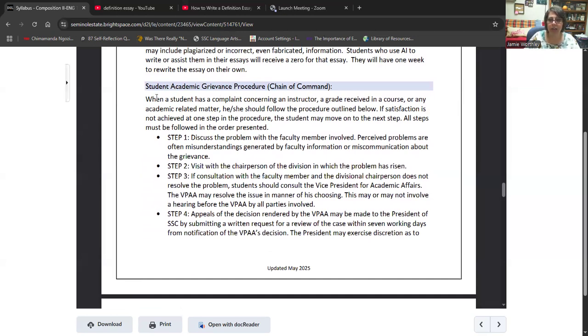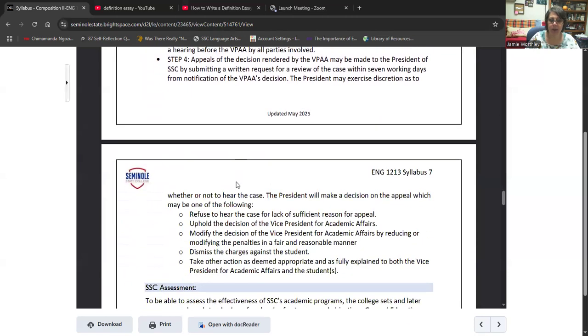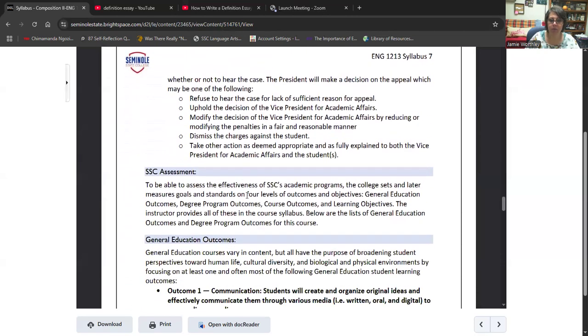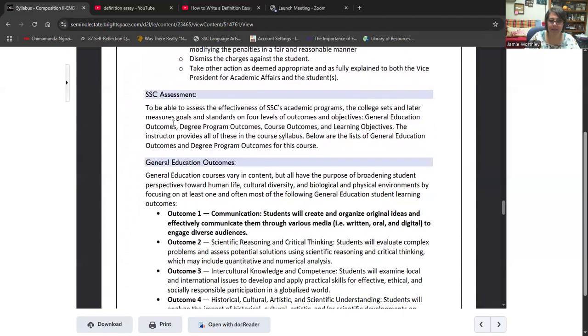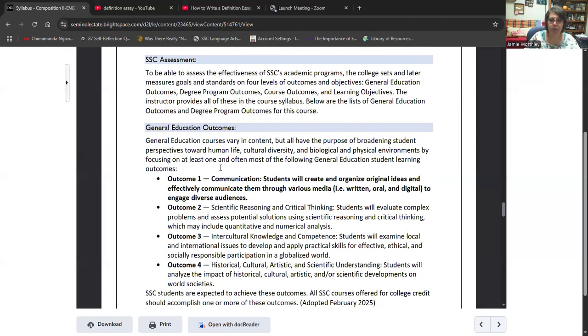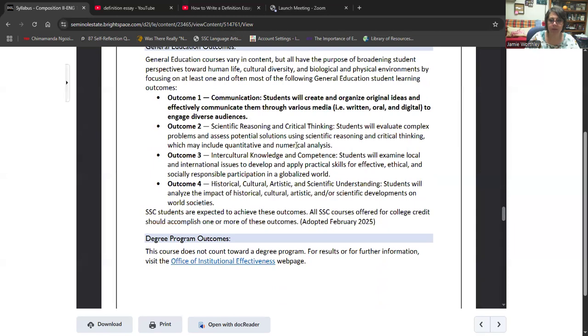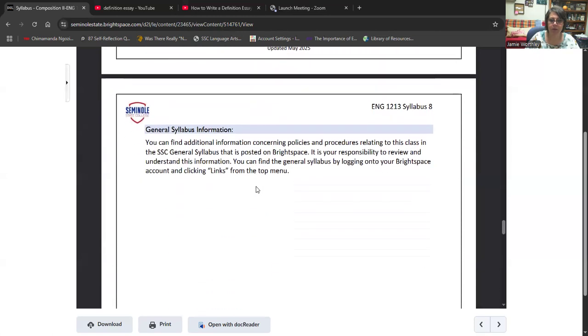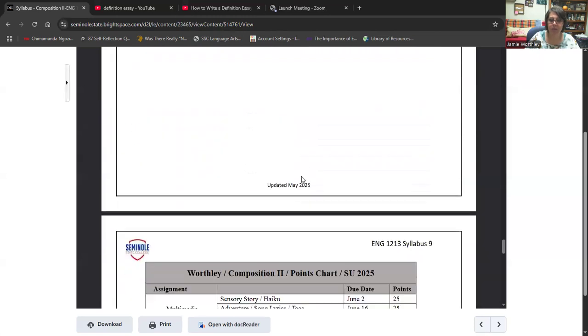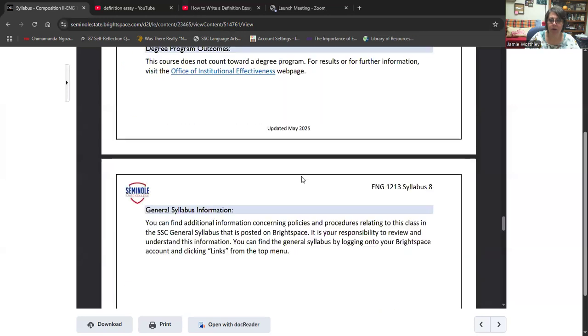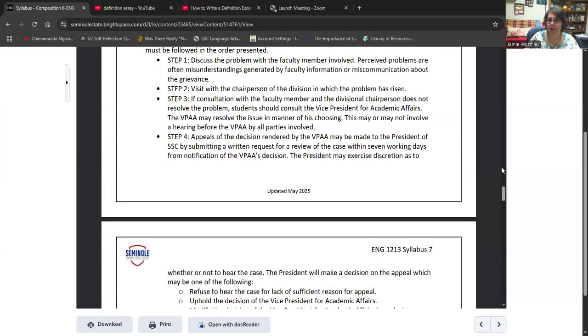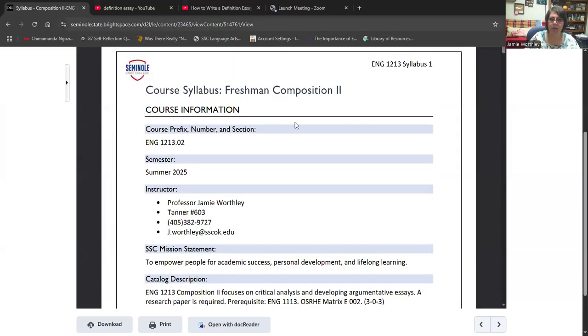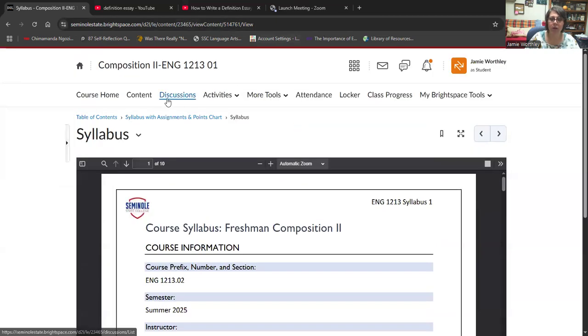So there's a chain of command, right? If you have an issue, then you have to go to me, and then you have to go to my chairman, the division chair. So there's that chain of command if you have any issues. All right. Assessment, again, we're going to go over that. There are general education outcomes. We just updated those, right? And there's general syllabus information, and then it goes into the points chart. All right, I'm trying not to make this too long, so let's go on over to content.